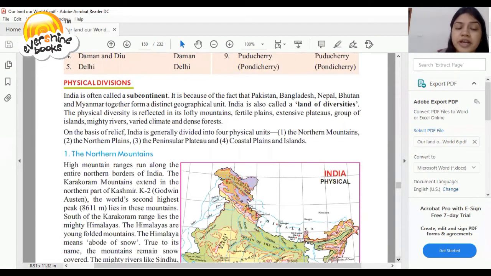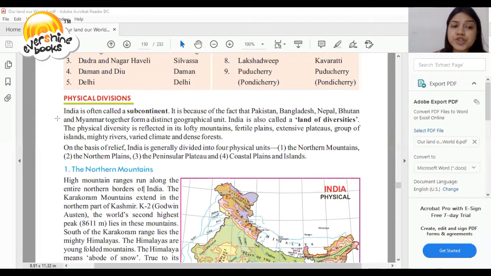So let's understand the physical division of India. So, dear student, India is often called a subcontinent. It is because of the fact that Pakistan, Bangladesh, Nepal, Bhutan and Myanmar together form distinct geographical units. India is also called a land of diversity. The physical diversity is reflected in its lofty mountains, fertile plains, extensive plateaus, group of islands, mighty rivers and different types of climate and dense forests.